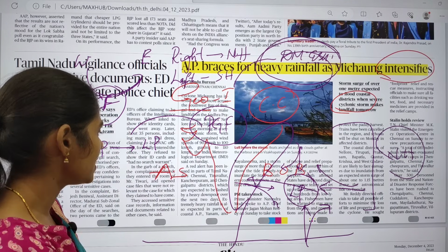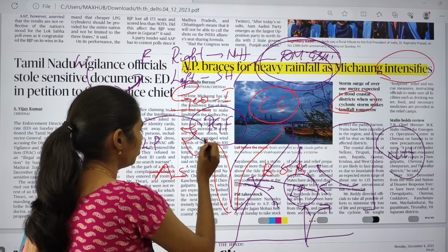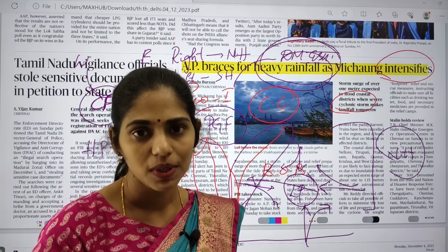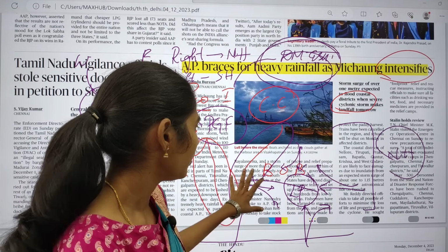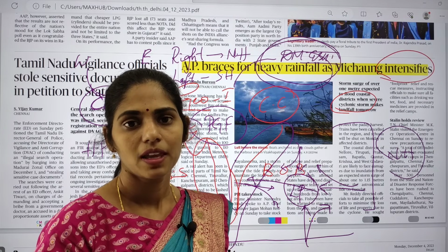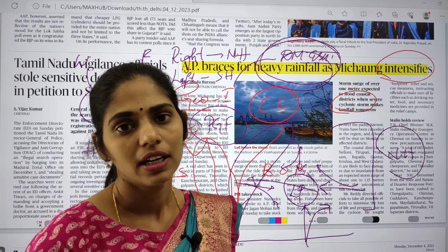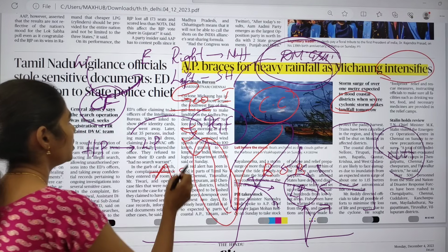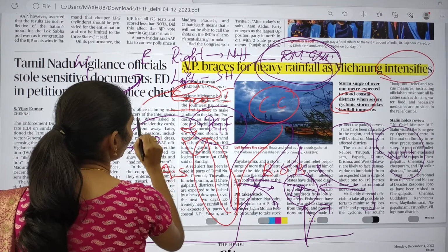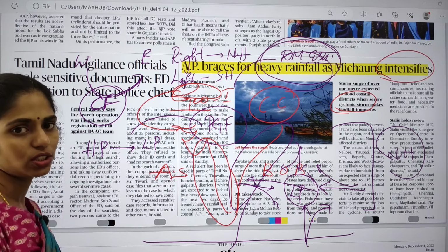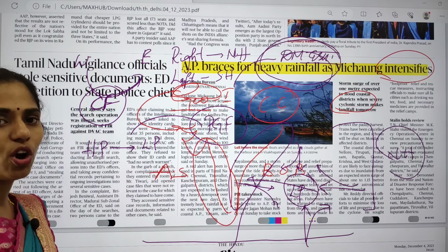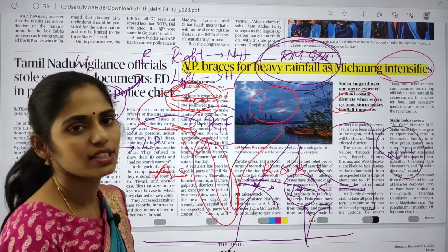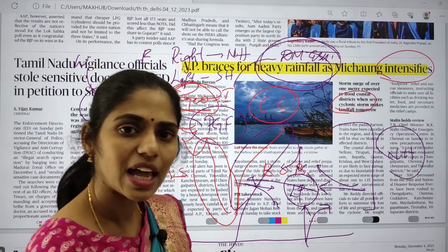So these coastal states, both western coastal states and eastern coastal states, have to be prepared for these cyclones. They need to have well prepared infrastructure. Here this article says that because of this cyclone Mekong, it is going to affect the coast of Andhra Pradesh. So let me know how many of you are from Andhra Pradesh. From a geography point of view, you can see some facts regarding this cyclone.